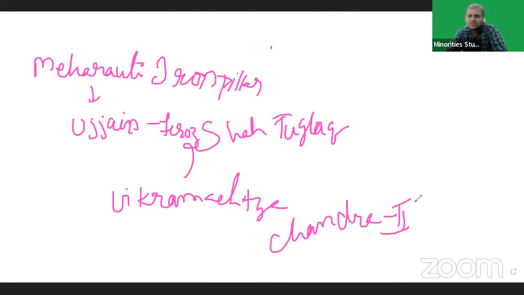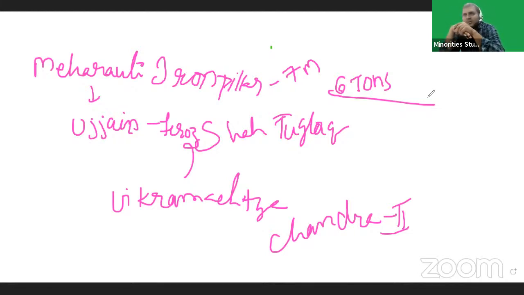That iron pillar has no protection, for centuries it has been facing sunlight, rain and winter. But there is no rust on the iron pillar. The height of this iron pillar is 7 meters. Weight is 6 tons.